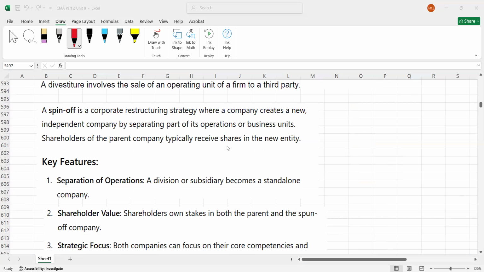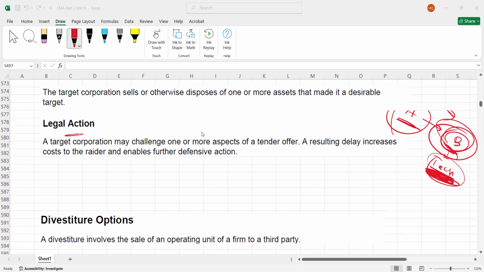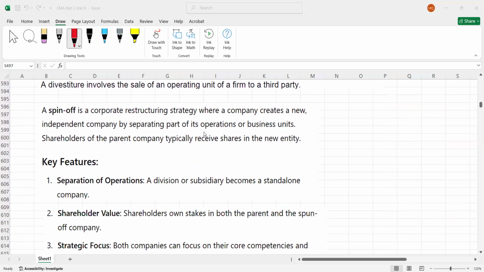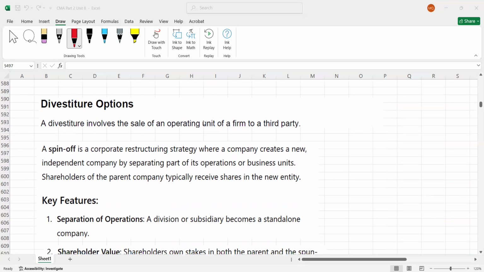We have a few more terminologies. Let me finish those as well.